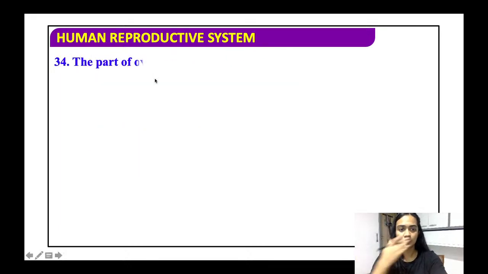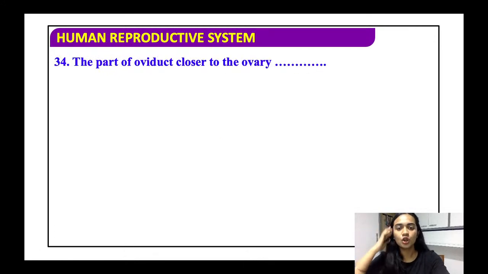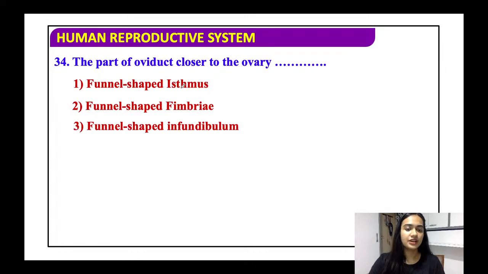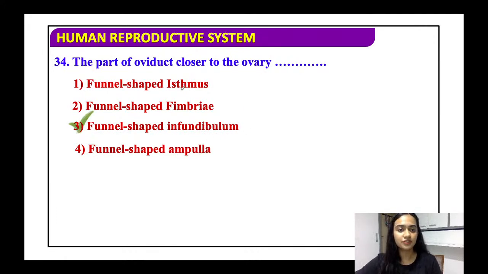Moving forward, the part of the oviduct closer to the ovary. See, fallopian tube and the oviduct are one and the same thing. Funnel-shaped isthmus, funnel-shaped fimbriae, funnel-shaped infundibulum, or funnel-shaped ampulla. The correct answer is funnel-shaped infundibulum. Isthmus is not close to the ovary at all, isthmus is close to the uterus. And ampulla is between the two, and ampulla is not funnel-shaped either. This answer is quite close, but see, fimbriae is basically the finger-like projections that we see.